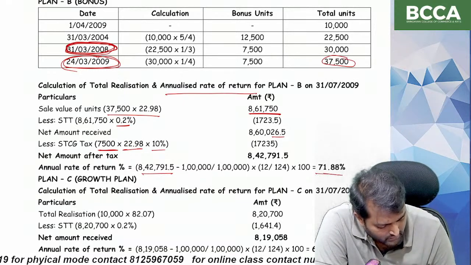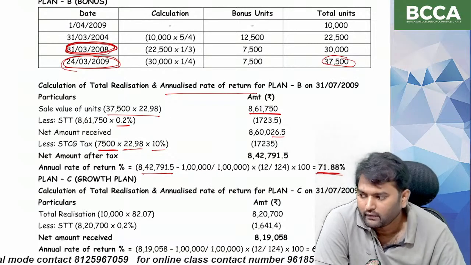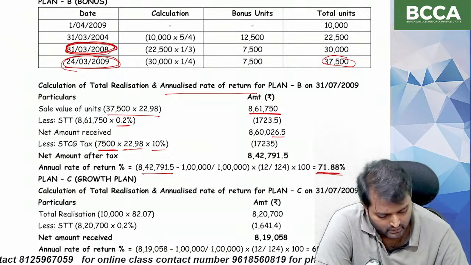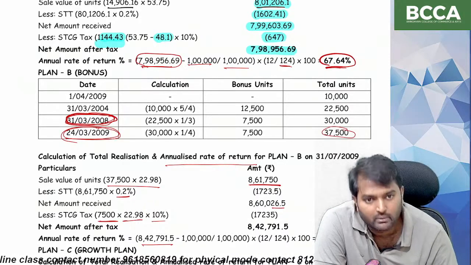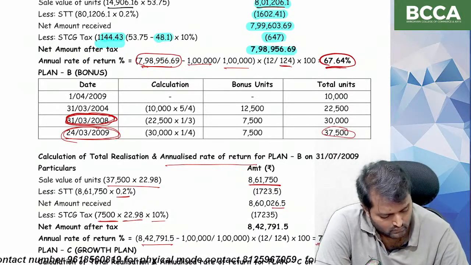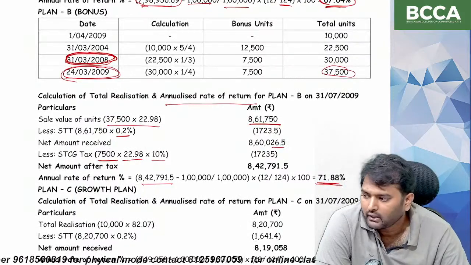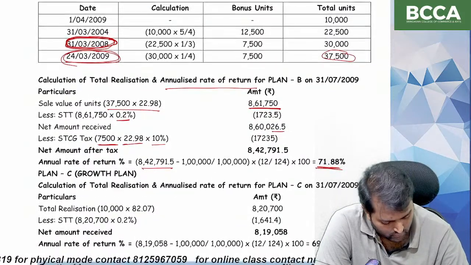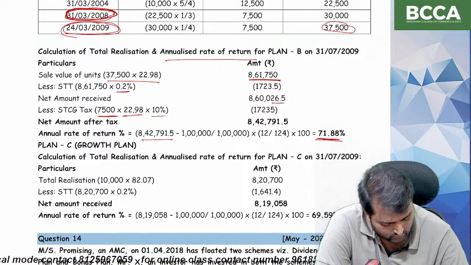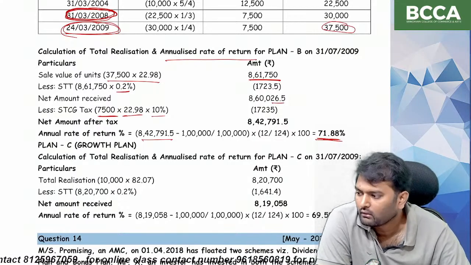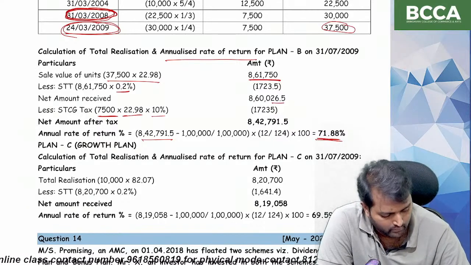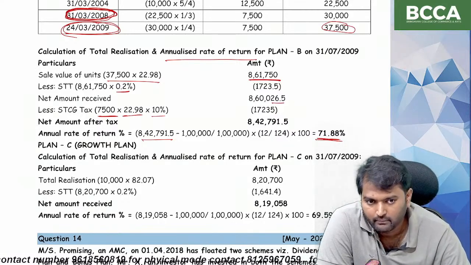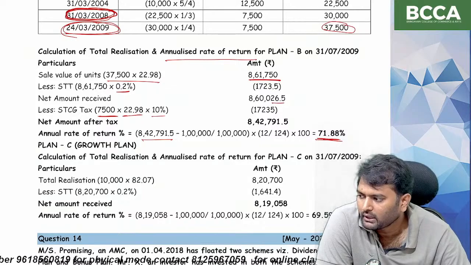So what is the percentage? 71.88 percent. Under the dividend reinvestment plan, the annualized rate of return is 67.64, whereas under the bonus plan, the rate of return is 71.88 percent.